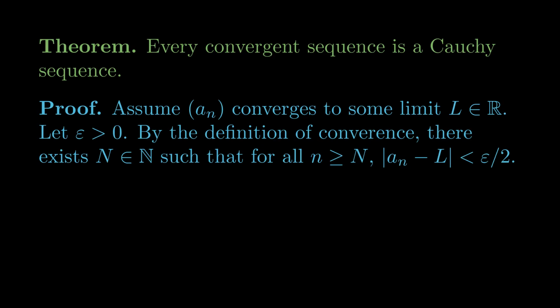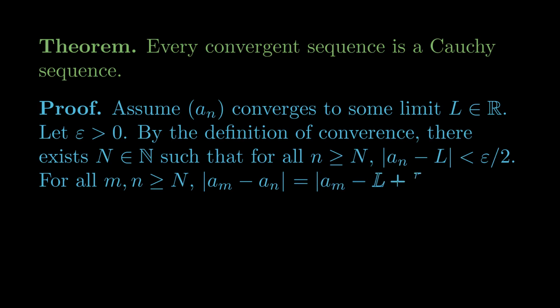And now we can keep the same choice of big N and say, for all m and n greater than or equal to big N, the absolute value of a_m minus a_n, that's the thing we need to make small, is equal to the absolute value of a_m minus L plus L minus a_n. That's the setup for the triangle inequality.